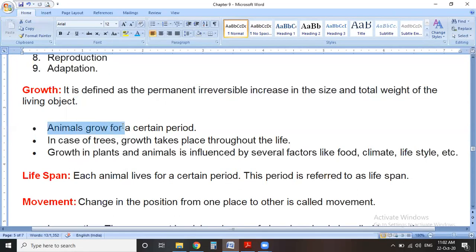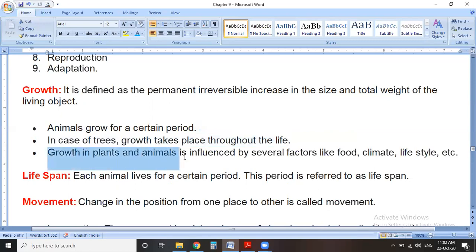When we talk about growth in animals, an animal grows for a certain time, a fixed period. But in trees, growth takes place throughout life. Growth in plants is a continuous process.